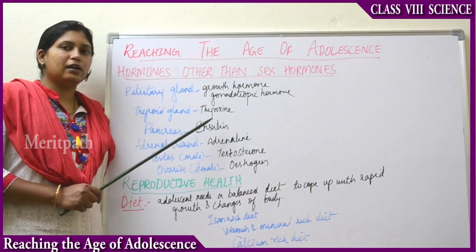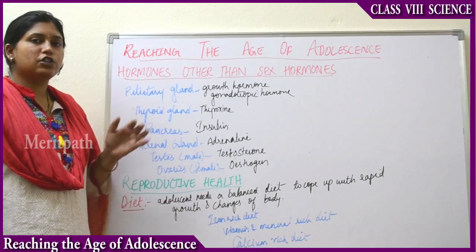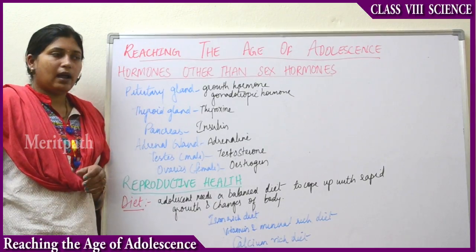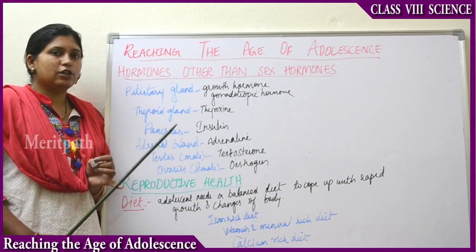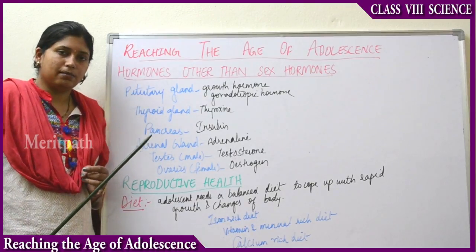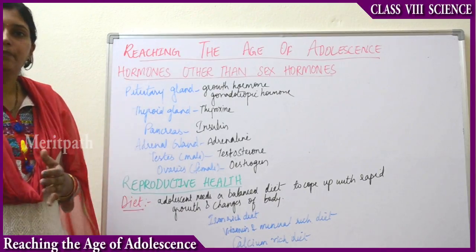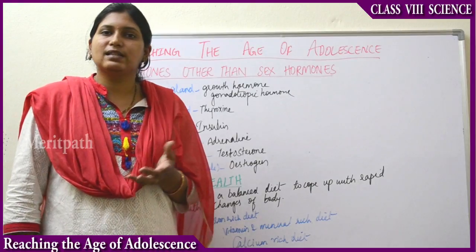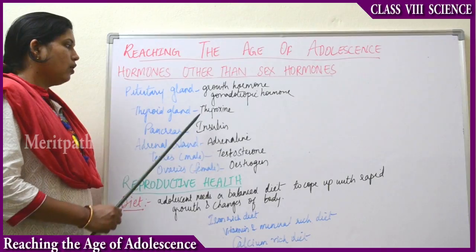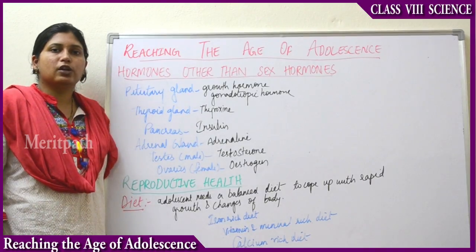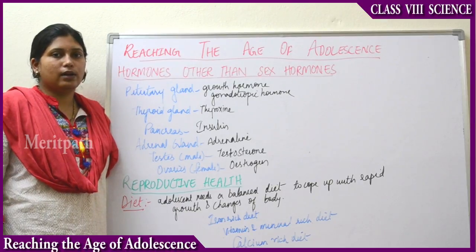The hormone secreted by the thyroid gland is thyroxine. This is responsible for the general metabolism of the body. Less secretion of this hormone leads to a condition called hypothyroidism, and over-secretion of this hormone leads to a condition called hyperthyroidism. So, thyroxine is responsible for general metabolism of the body, and production of thyroxine requires iodine.